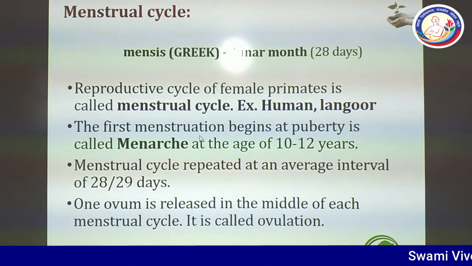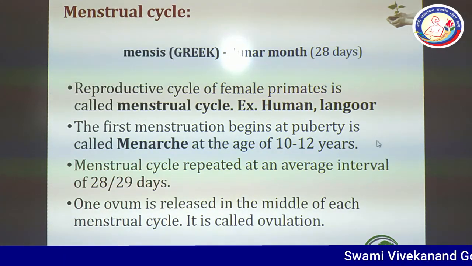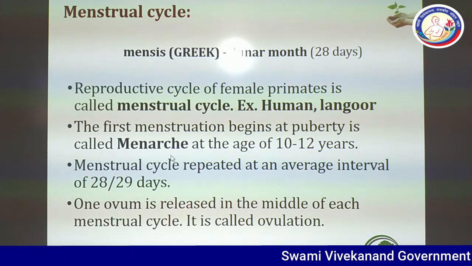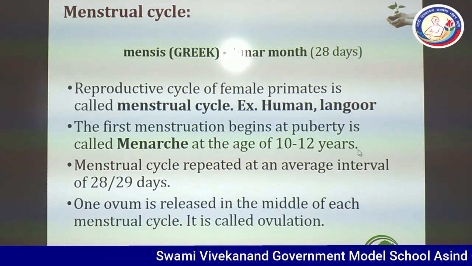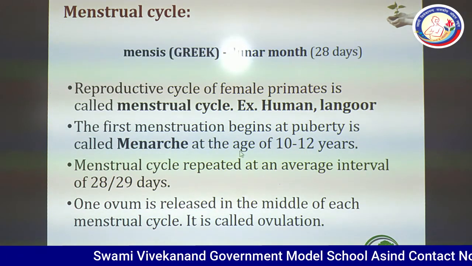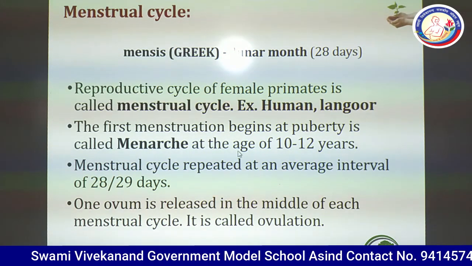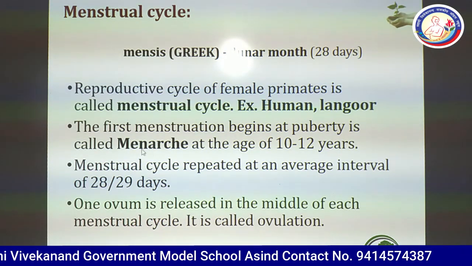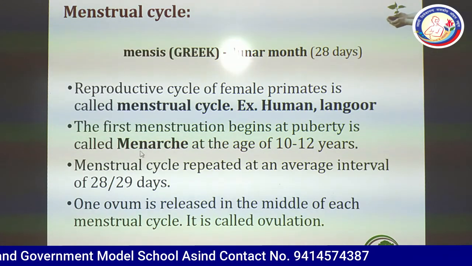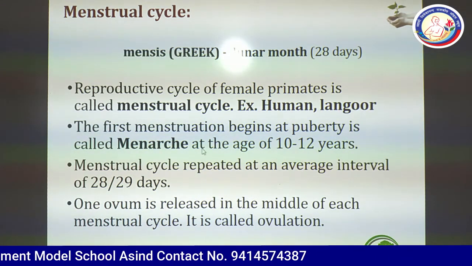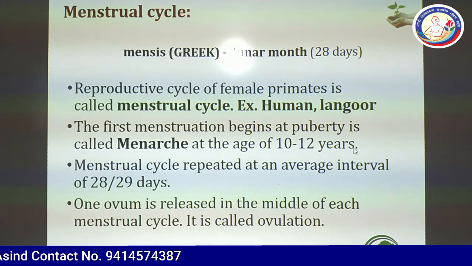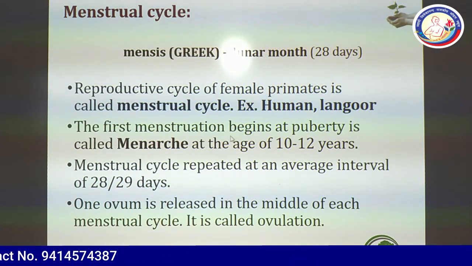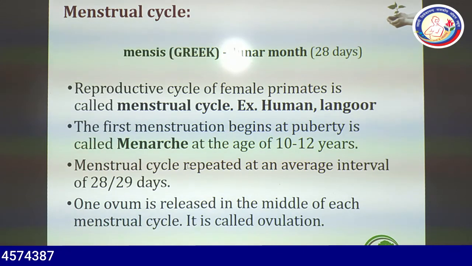The first menstruation that begins at puberty is called menarche, at the age of 10 to 12 years. So dear students, one question is asked on menarche: what do you understand by menarche? Menarche is the age of puberty, 10 to 12 years, in a female when the first menstruation begins.